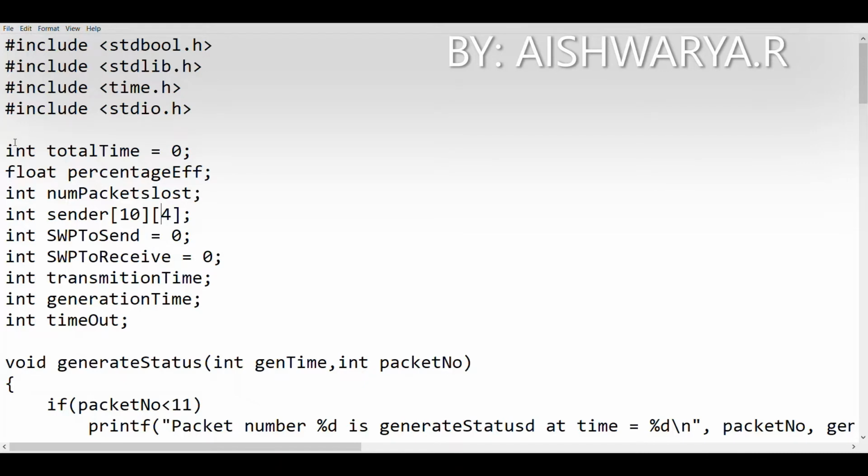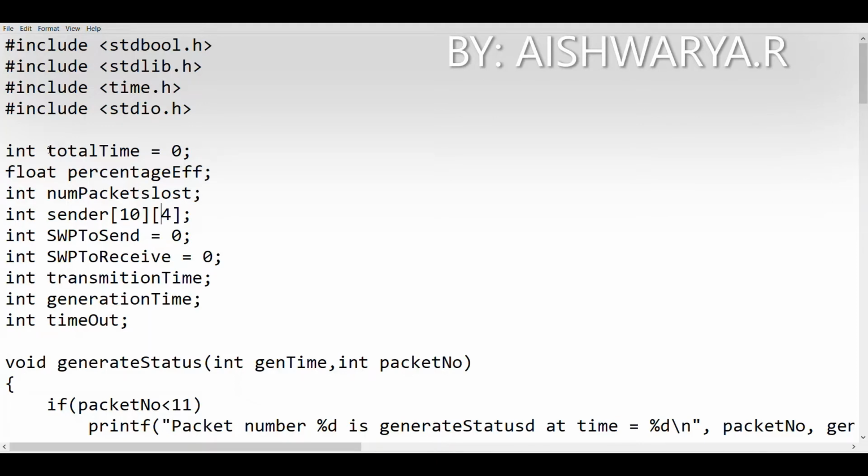Next there are a set of variables that are being initialized. To talk about these variables, first we have the total time of the data type integer. This is initialized to 0. Here the total time is the time that is taken totally for generation and transmission of the packets. In case the packets are lost in transit, then the total time will even include the timeout time. Next we have the percentage efficiency. Here the efficiency is stored in terms of percentage.